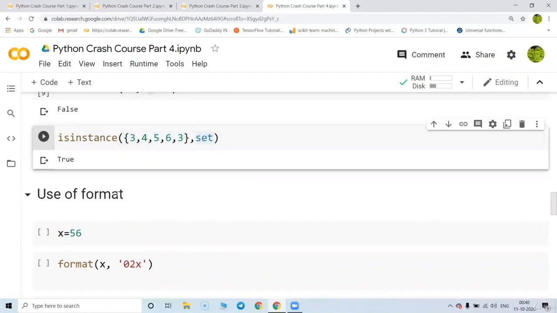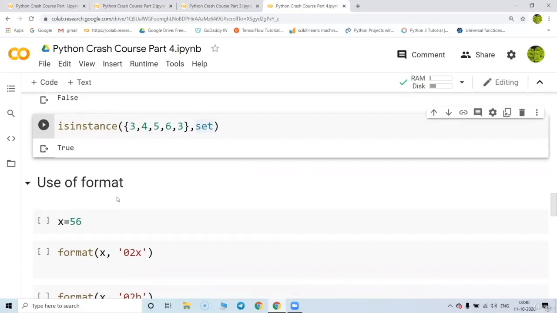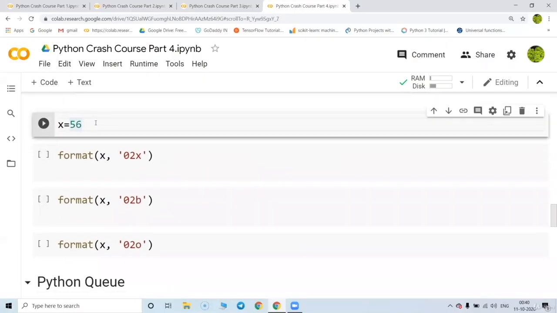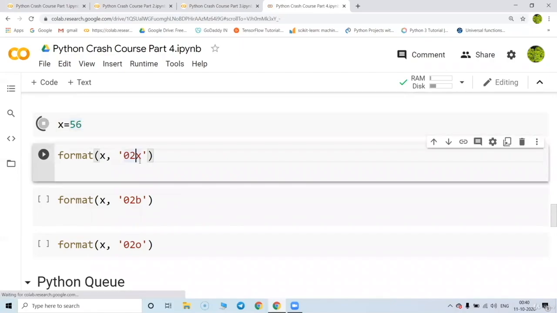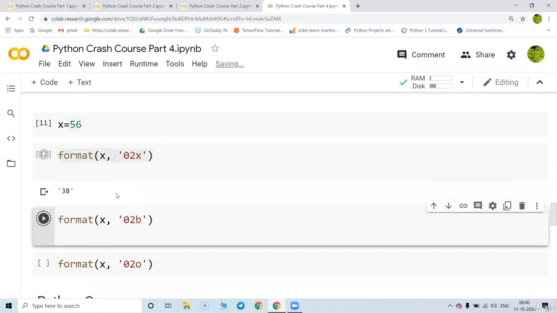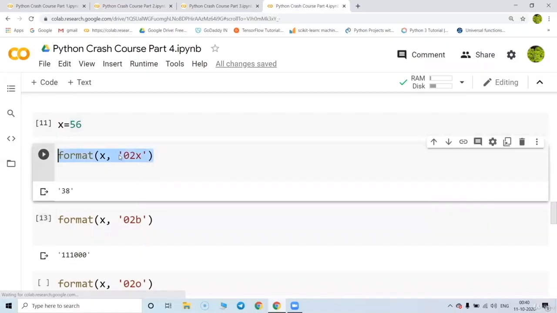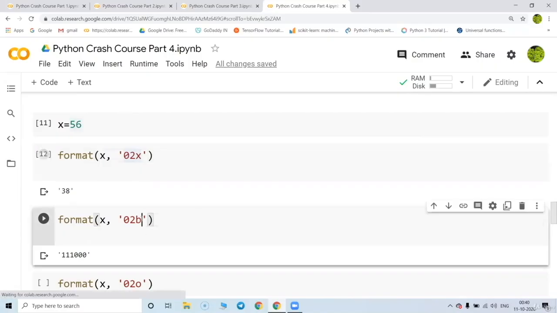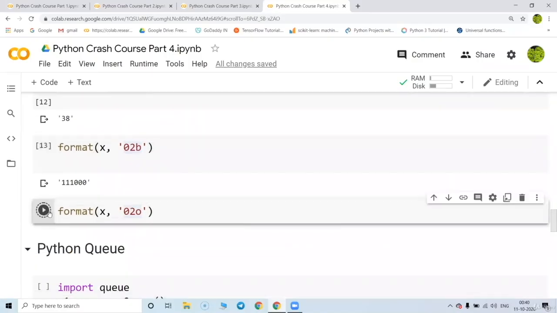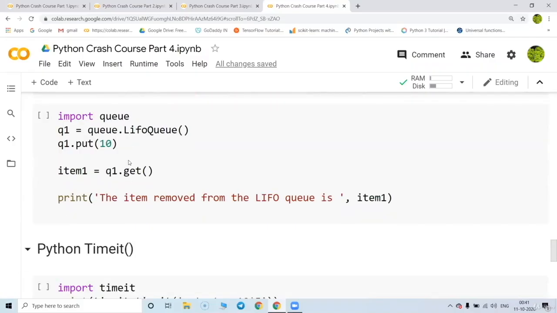What is the use of the format method? So now we have different kinds of number systems: decimal, hex, binary, octal. This is a decimal number. I'm going to convert this into a binary number. Sorry, this is the hex number: X is hex, B is binary, O is octal. So now let's go to the next one, called Python Queue.